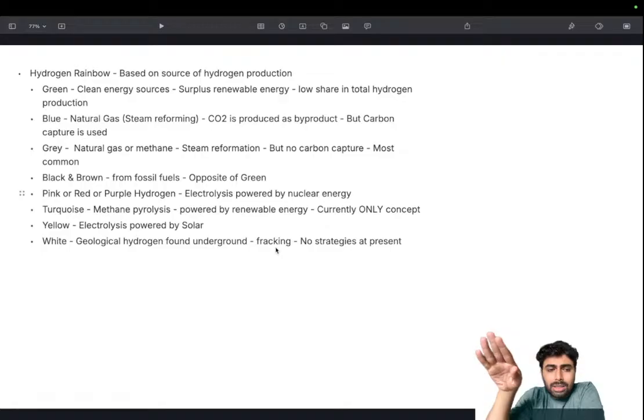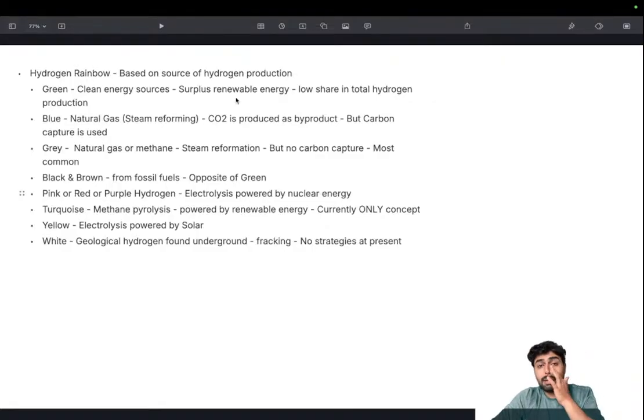Right now there are no strategies for developing white hydrogen, but we can rely on or leverage green hydrogen. This can reduce our import dependence on other fuels, fossil fuels, and it makes the switch to renewable energy much easier, because hydrogen can replace the kind of fuels we are already using.